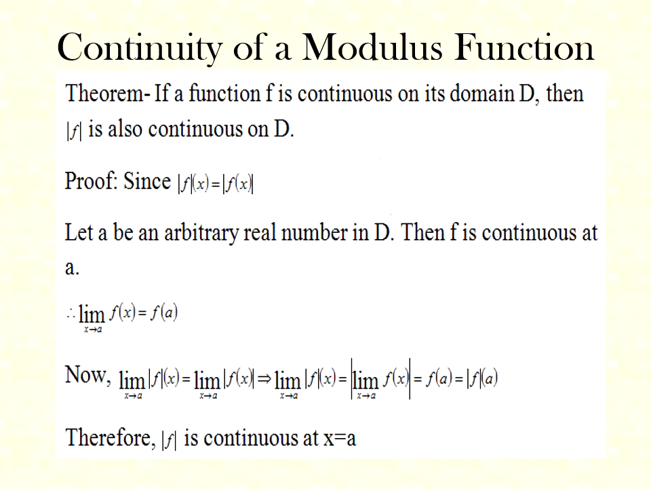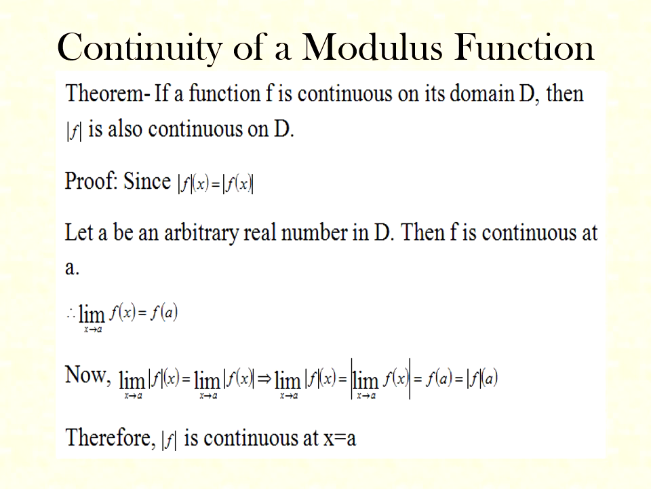Continuity of a modulus function. If a function f is continuous on its domain D, then modulus of f is also continuous on D. How to prove this? Take |f(x)|, and let a be an arbitrary real number in D. Then f is continuous at a, so we can say the limit as x tends to a of f(x) equals f(a).